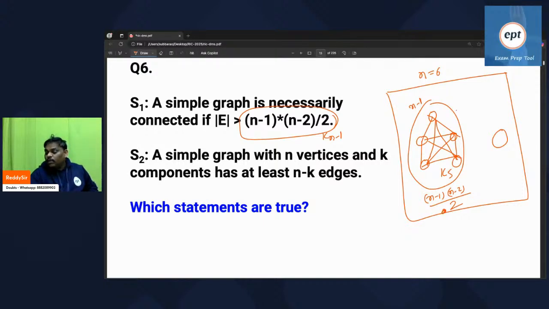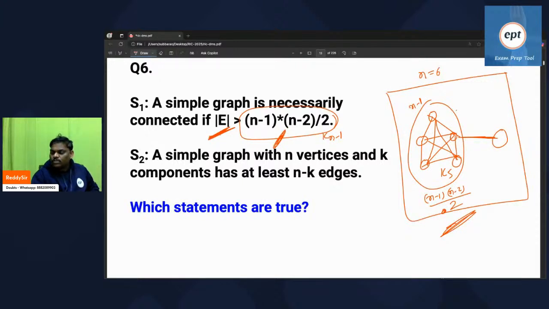Now listen, from now onwards the number of edges is more than this. It means one more edge has been added. Comparing with this, E is bigger.